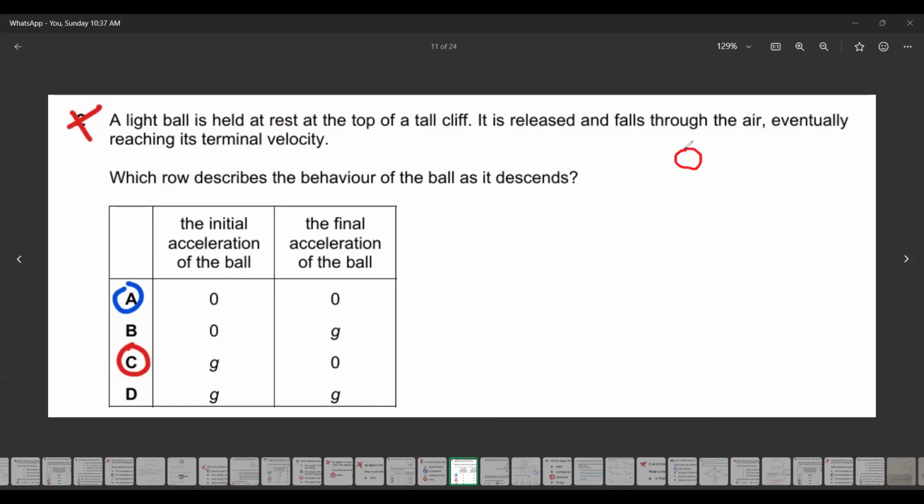So you release the ball. The ball was stationary, so the initial velocity is zero. When the ball moves, after 1 second it has an acceleration due to gravity, so the final speed will be 9.8. So what is the acceleration of this object? 9.8 minus 0 divided by 1. So the acceleration will be 9.8 meters per second squared.